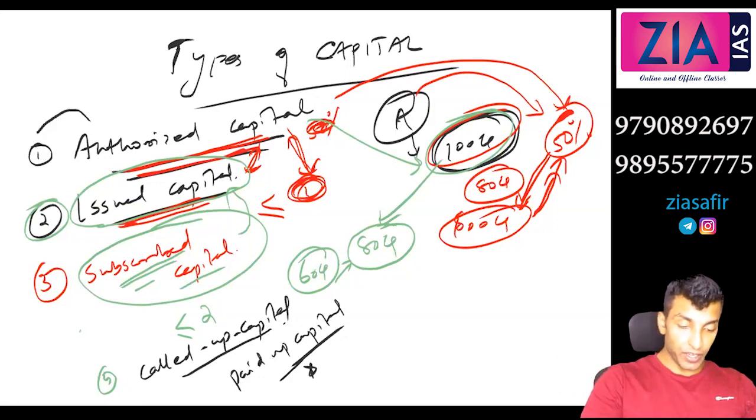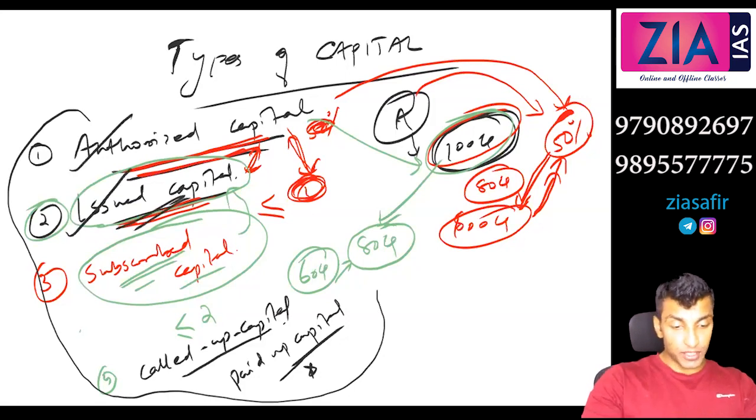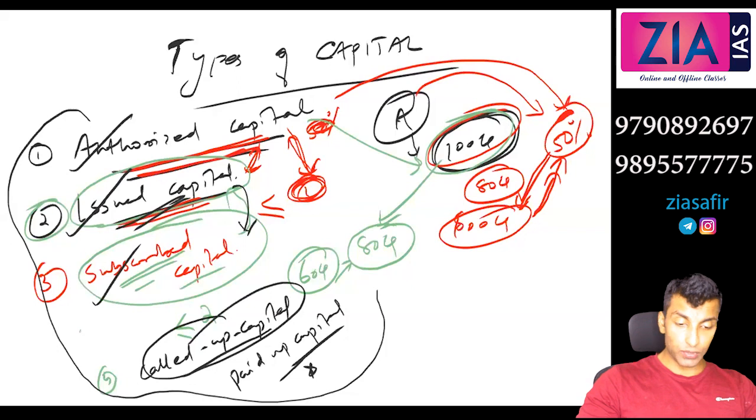So these are the 5 different types of capital that you will see even in capital market class. Also we will be discussing about this. Authorized capital, this is what is allowed. Issued capital, that much is issued by the company. Subscribed capital, that is what investors are ready to buy. Called up capital, that is what is asked for but not actually paid. Paid up capital, shareholders actually paid for the share. So these are the 5 different capitals that have to be known to you.